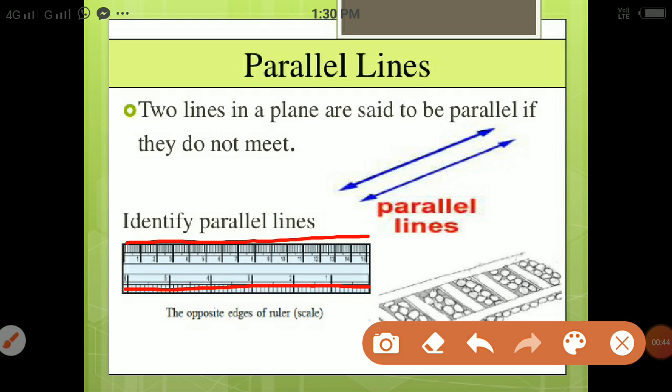The next example is rail lines, and a ladder, and the opposite sides of a rectangle. They are parallel lines. Can you identify parallel lines in your surroundings? So we can say that lines like these which do not meet are called parallel lines.